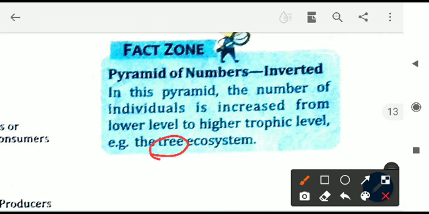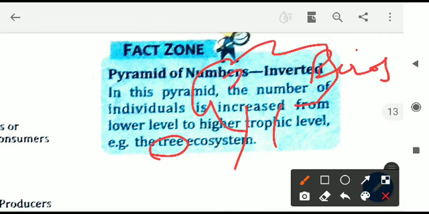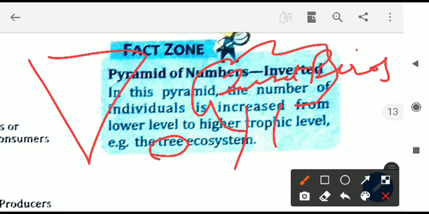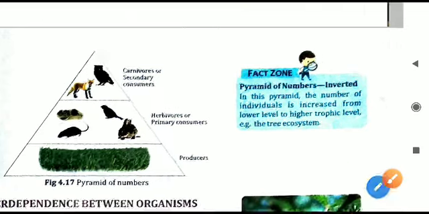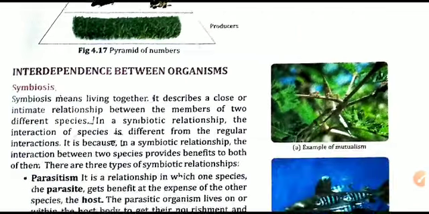On a single tree itself many birds are there, many insects are there. So on a single producer a lot of organisms are developing. So on a single tree we will observe an inverted pyramid, the opposite pyramid, it will get inverted in the tree ecosystem. That is how it will be in that case.